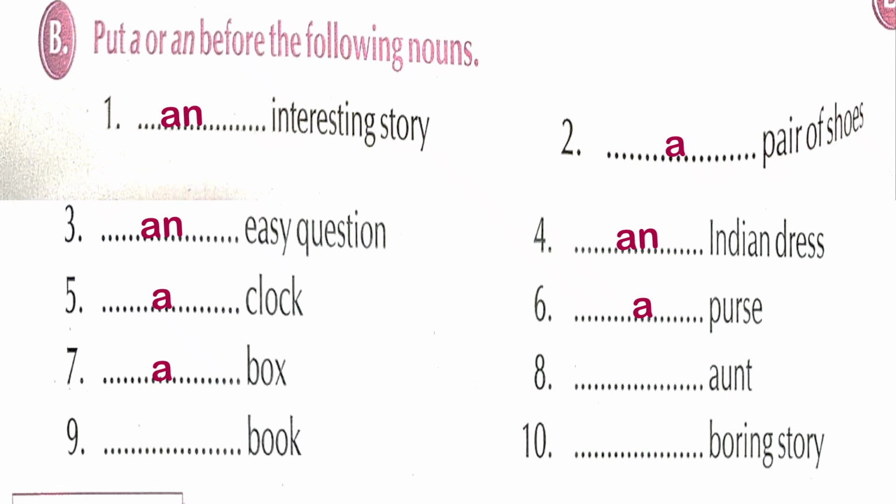Dash aunt. Now aunt, starting with a sound. So it's a vowel sound. We'll use an. Dash book, starting with the b sound, and b is a consonant sound. That's why we'll add article a. Boring story, again starting with the b consonant sound. That's why we'll add article a. My dear kids, with this exercise B is finished. I hope it's clear to you.